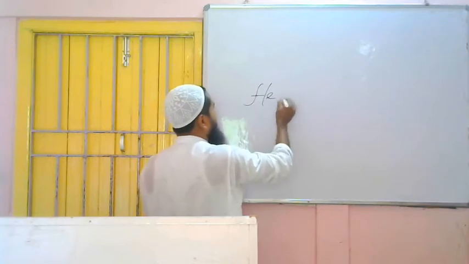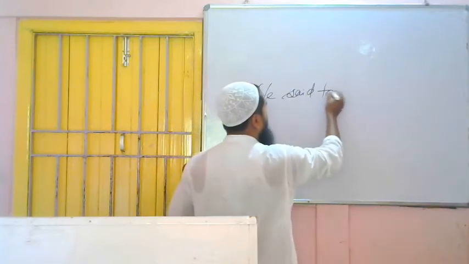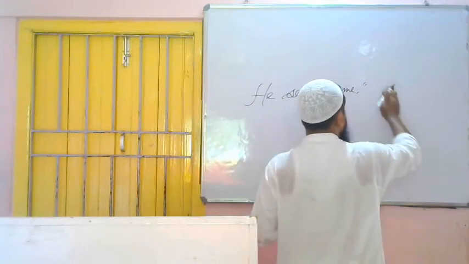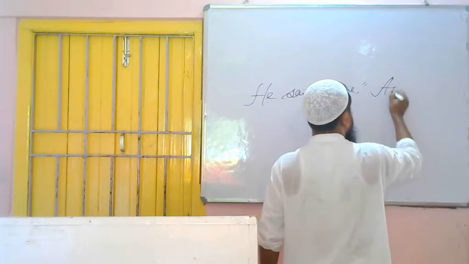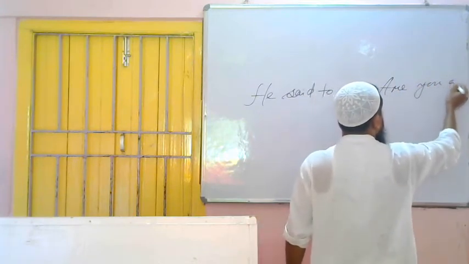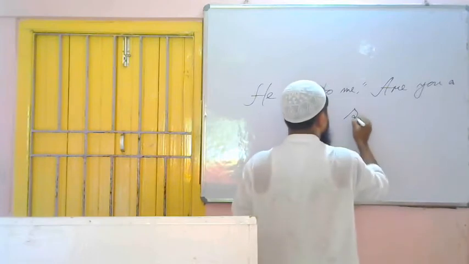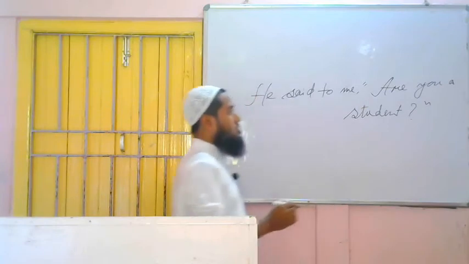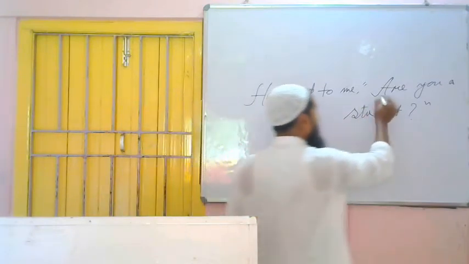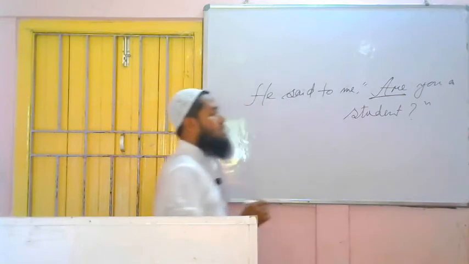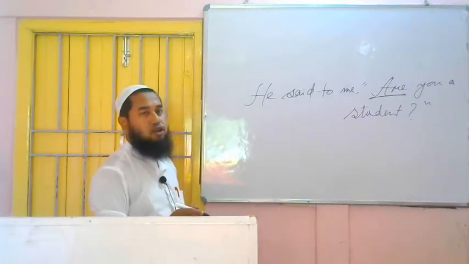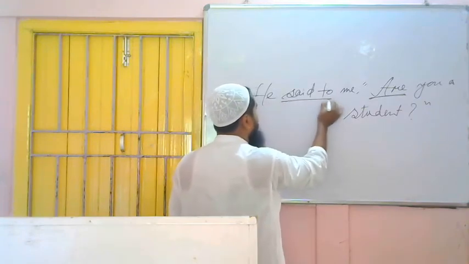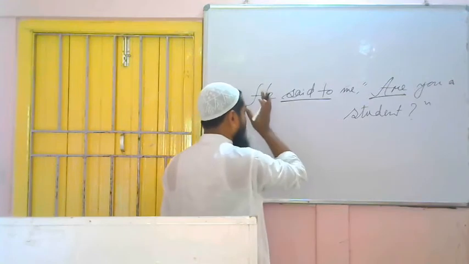He said to me, comma, Are you a student? Question mark. So from the question mark we have understood this is what? Interrogative sentence, and from this auxiliary verb we have understood that this is what? Yes-no type interrogative, that is yes-no type question. In a yes-no type question, in place of said to, what do we have to use? Asked. In place of says to, we have to use asks.